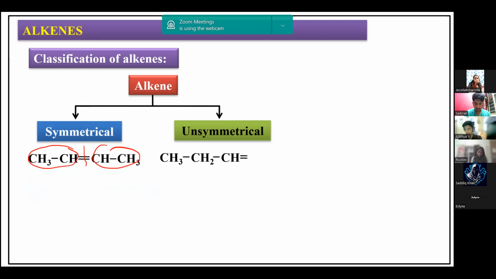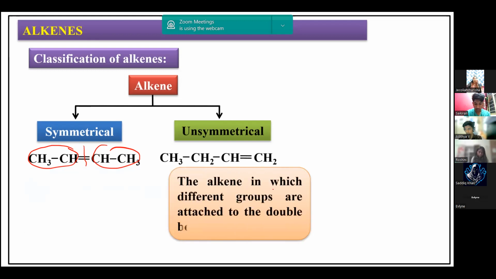And if we have different groups attached on either side of the double bond, then we call it an unsymmetrical alkene. If I break this bond, the two sides are not equal, therefore it is an unsymmetrical alkene. Very important: you must know what a symmetrical alkene is and what an unsymmetrical alkene is.